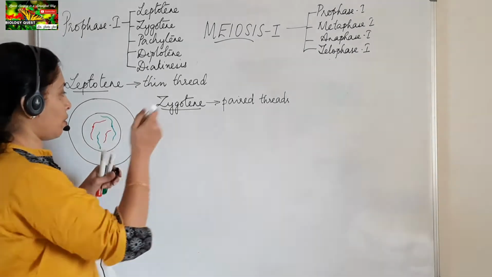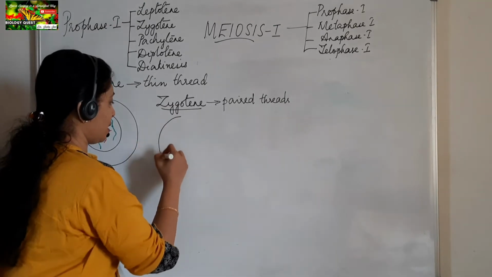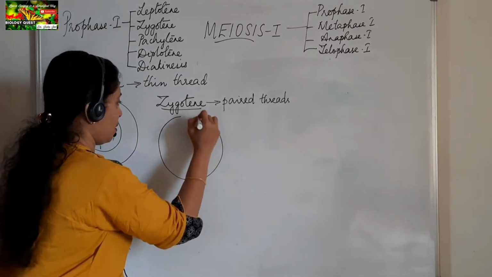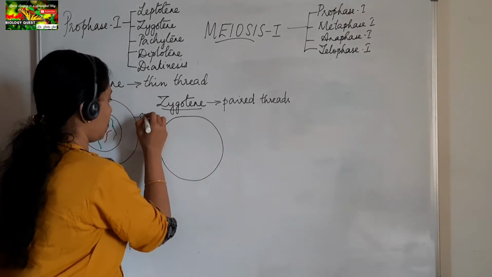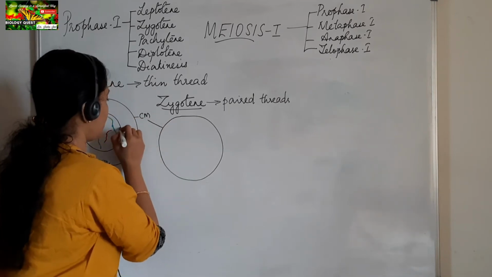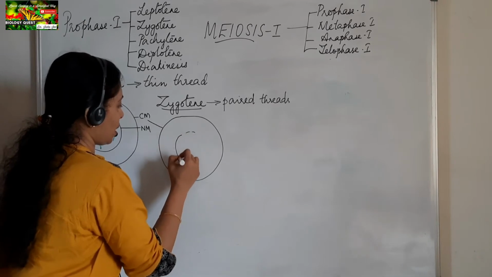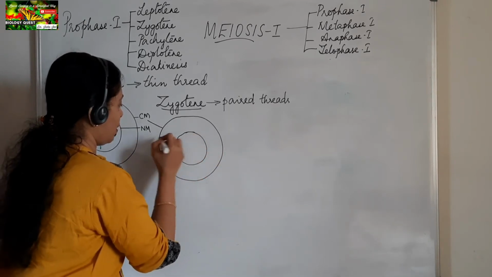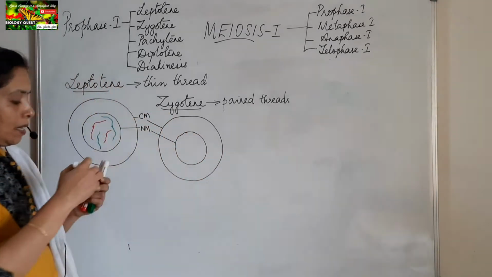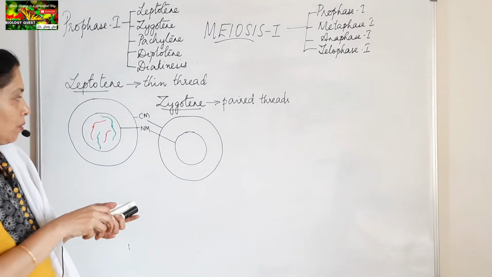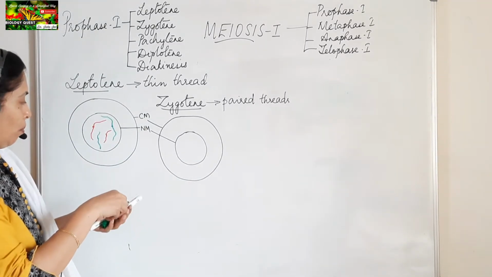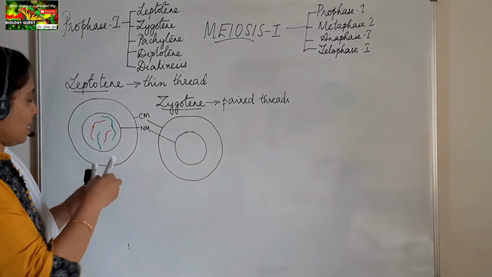I am again drawing a cell at the zygote stage, that is the cell membrane. Here also you can see the nuclear membrane. Okay, and you can see the homologous chromosomes getting paired.